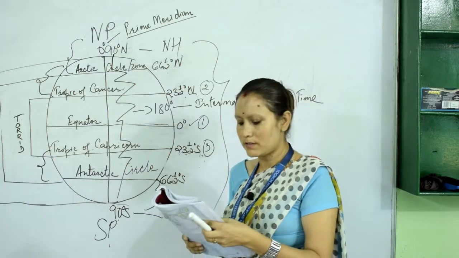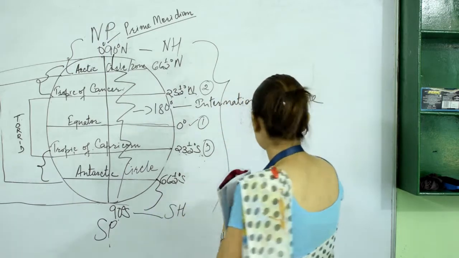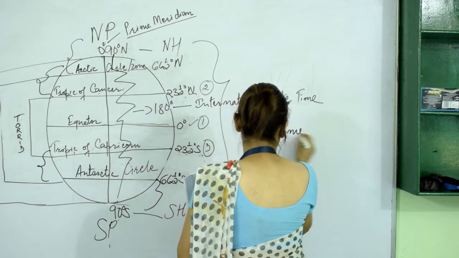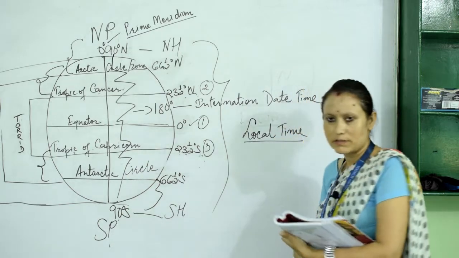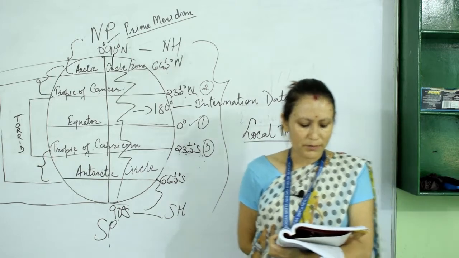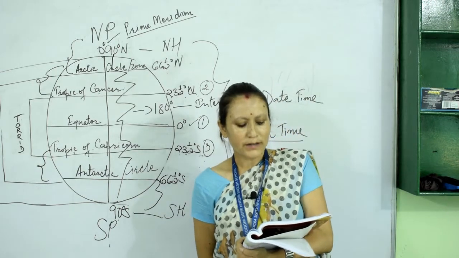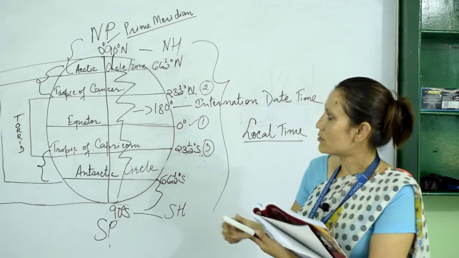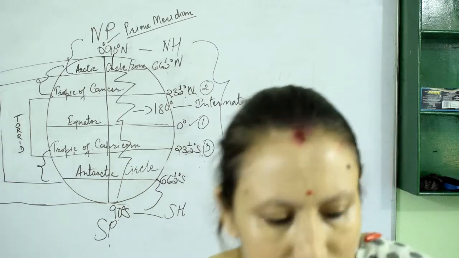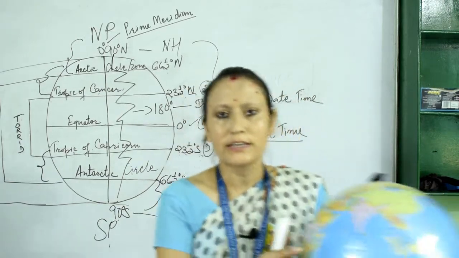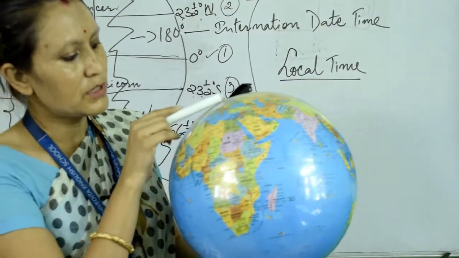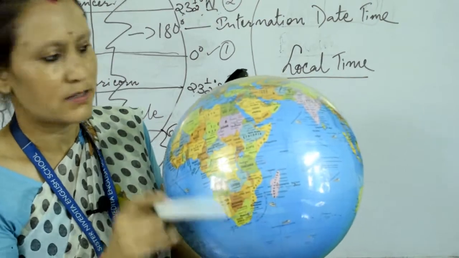Now another important topic is local time, the time at particular places. All places falling under a particular meridian are known to have one time. So the areas which are on the same meridian of longitude. For example, I am showing here, it's very easy for you. There are so many places which lie in the same belt. Just look here.